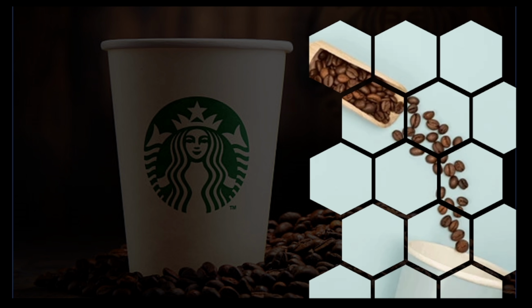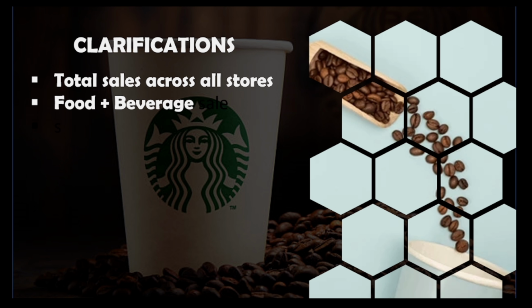So, by annual revenue, what I actually mean is the total sales across all the stores present in India, and which includes both food as well as beverages. But we won't have to worry about food and beverages separately because we are not calculating profits where food have different margin and beverages have different margins. We are calculating the revenue, so we can take an average order value of a customer and we can proceed.